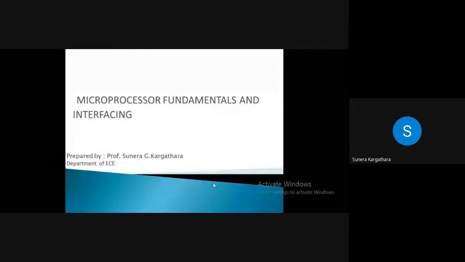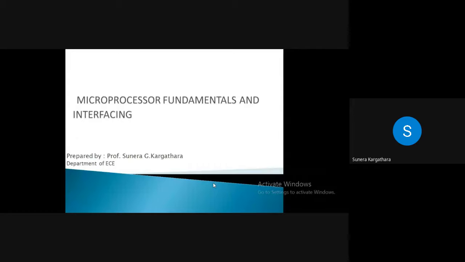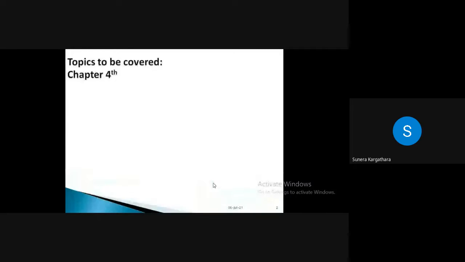Now, in parallel to what is available with the microprocessor, we want to understand programming. In the lab, we had already discussed a few points from this chapter. The remaining things we want to discuss here in chapter 4. The name of the chapter is Assembly Language Programming, right?